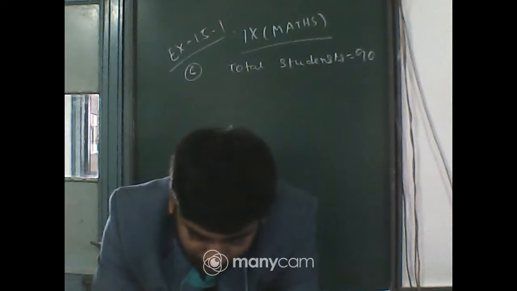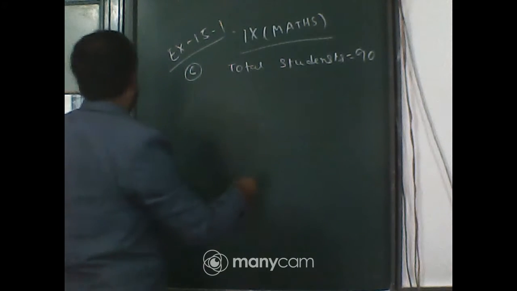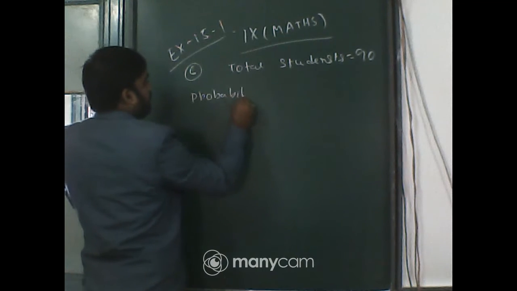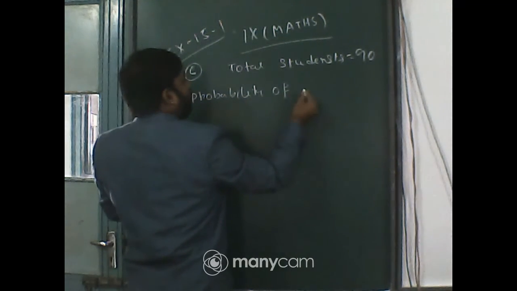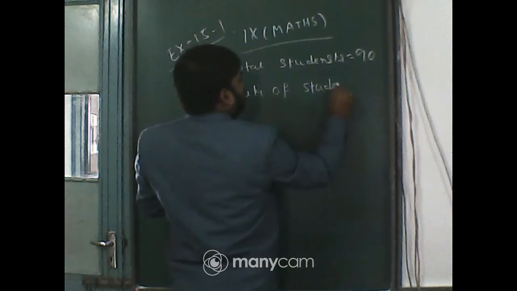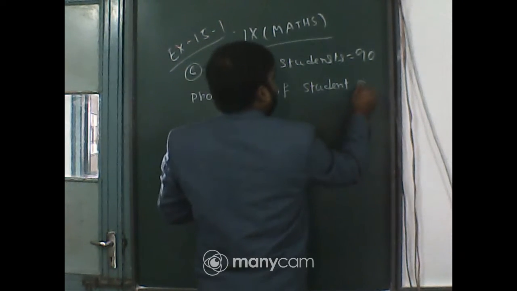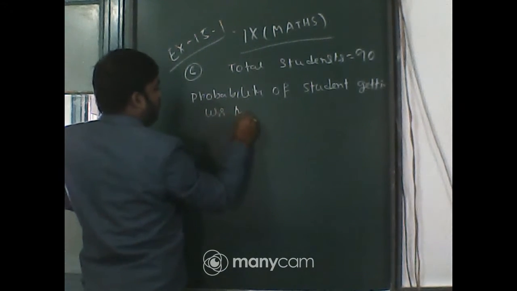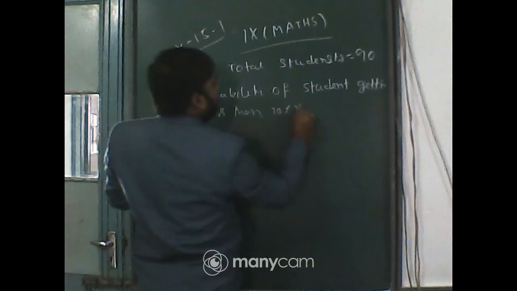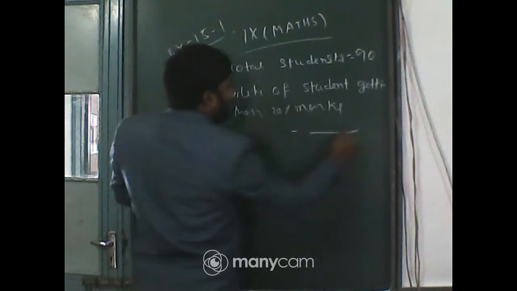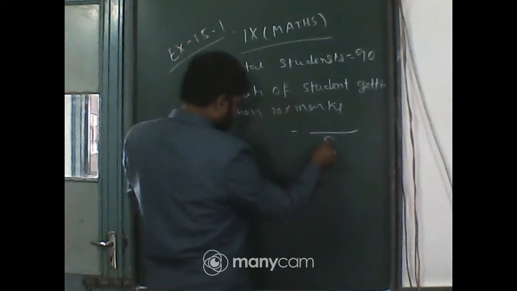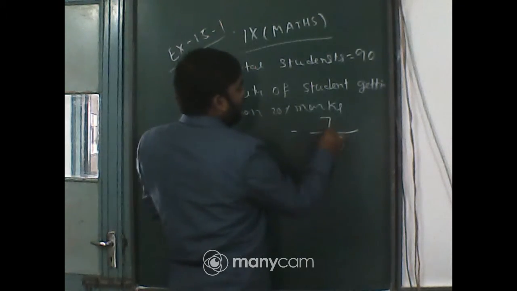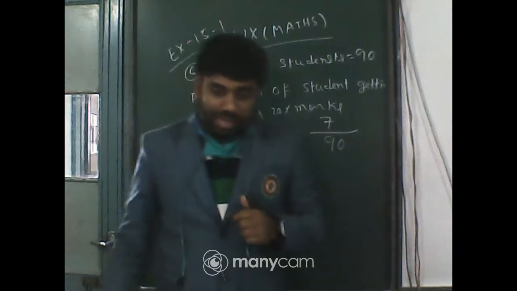The total number of students is in the denominator, and the students who get less than 20 are 7. So 7 by 90 is the answer.